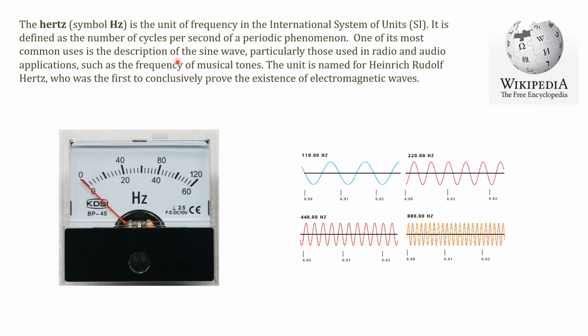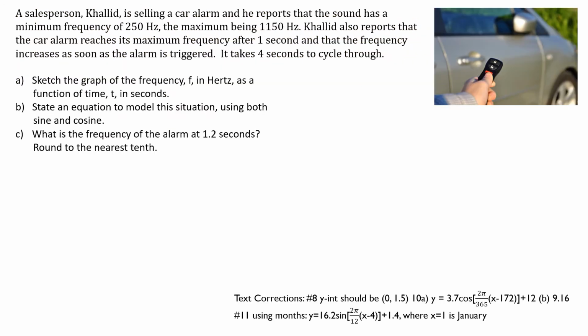One of the most common uses is a description of sine waves, particularly those used in radio and audio applications, such as the frequency of musical tones. There's a capital H in it because it's named after Heinrich Rudolf Hertz. That's just some background information, in case you didn't know what hertz are.